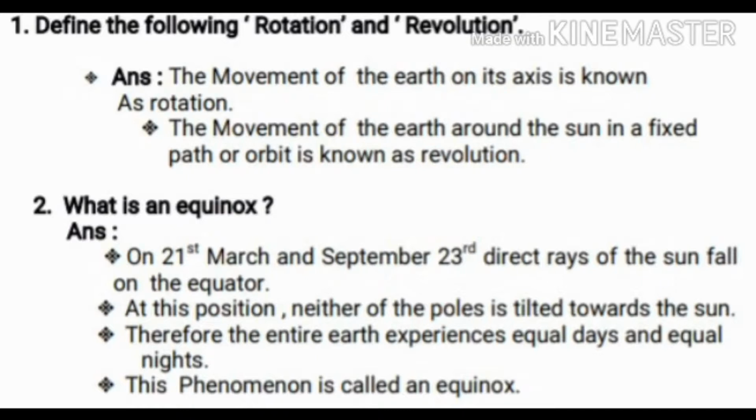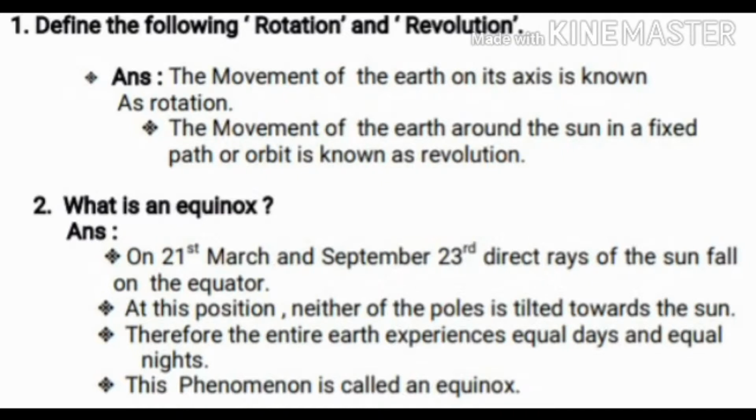On 21st March and September 23rd, direct rays of the sun fall on what? Fall on the equator. Clear? At this position, neither of the poles is tilted towards the sun. Therefore, the entire earth experiences equal days and nights. Clear? This phenomenon is called as what?